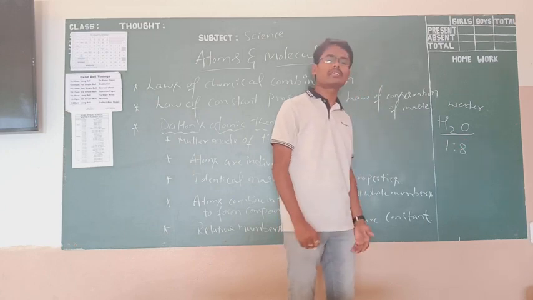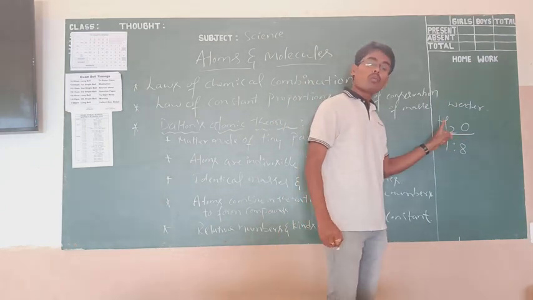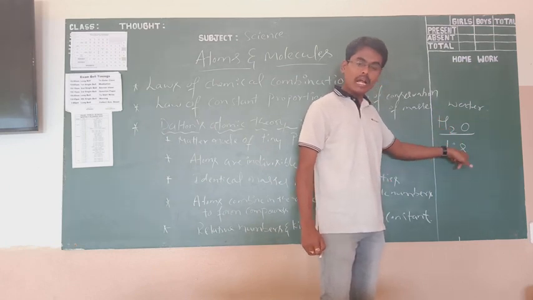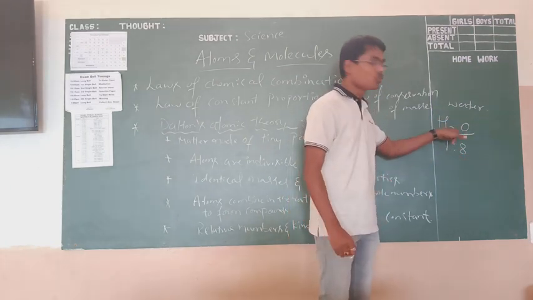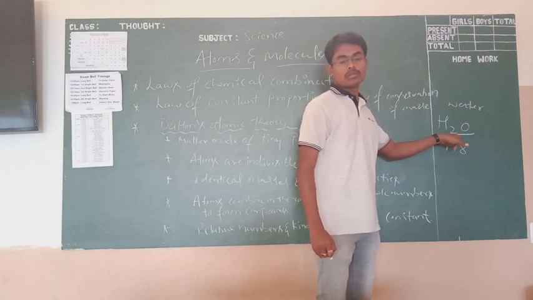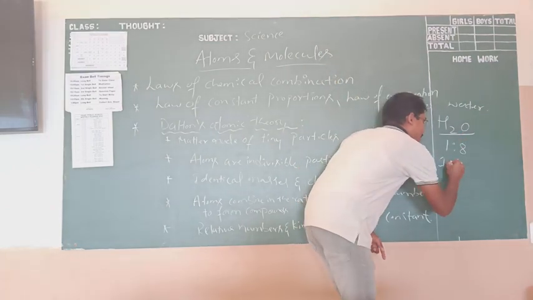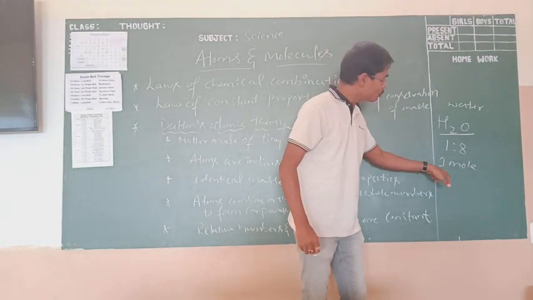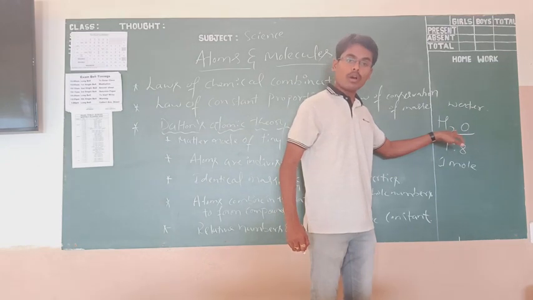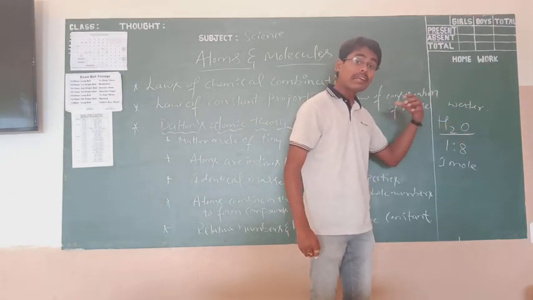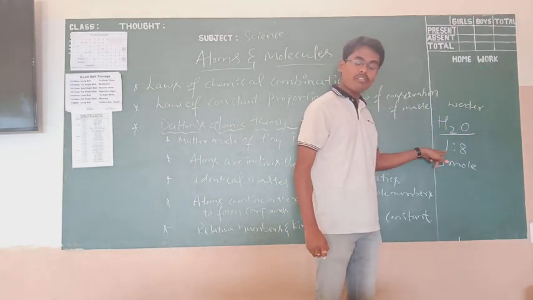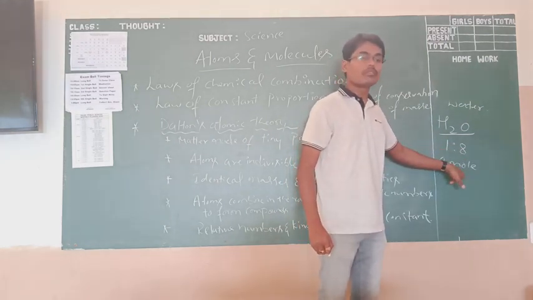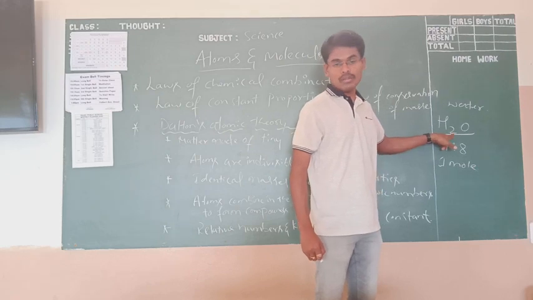What is this 1:8? 1 gram of hydrogen reacts with 8 grams of oxygen to produce 1 mole of water molecule, H2O. Only then will we get this 1 mole of H2O.